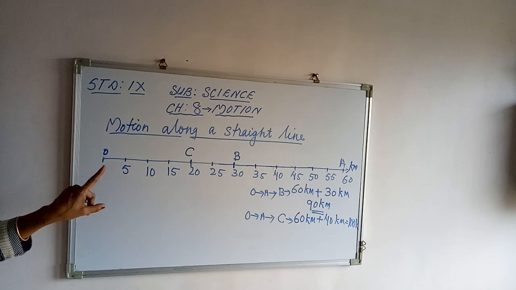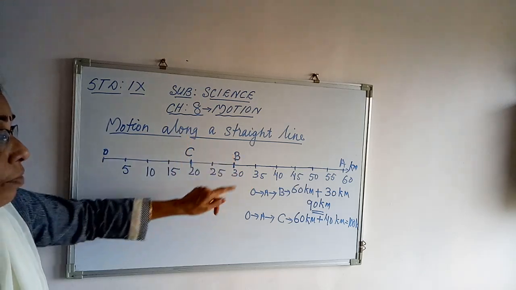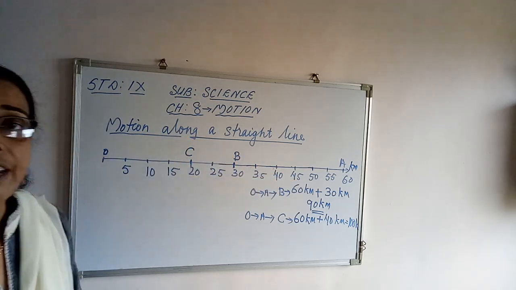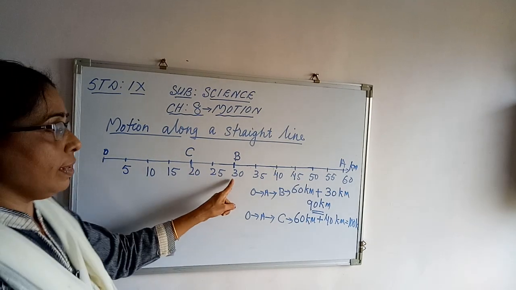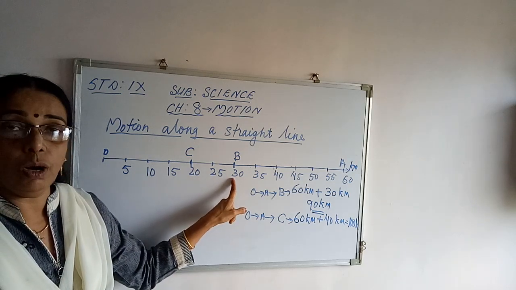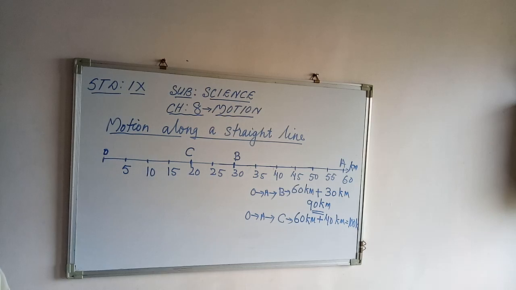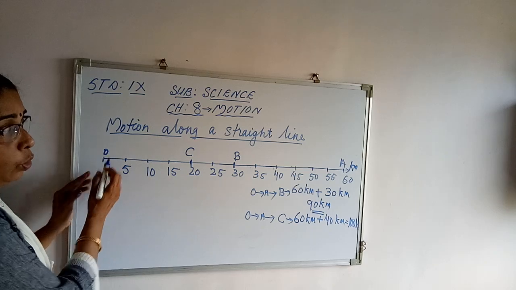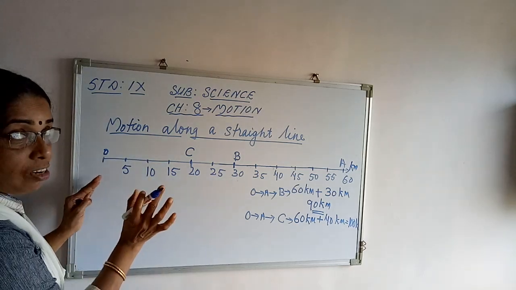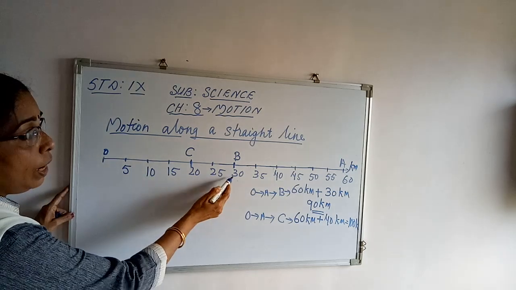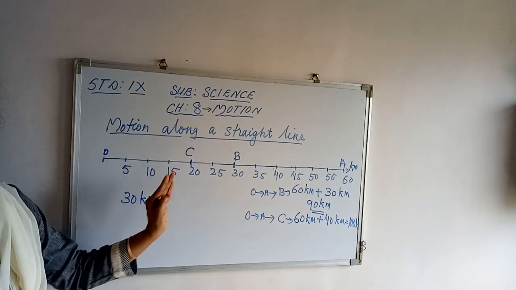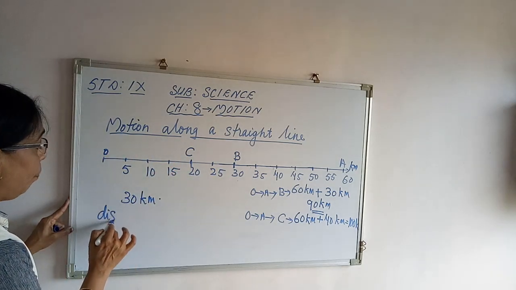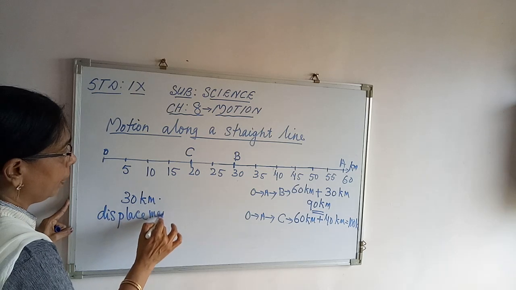Clear to you? But the total distance travelled when it comes back to B is 90 kilometers. And this 90 kilometers is the total length of the path covered by the object. But what is the shortest distance measured from the initial position O to the position B? The shortest distance measured is only 30 kilometers. That's the shortest, and this is called displacement.